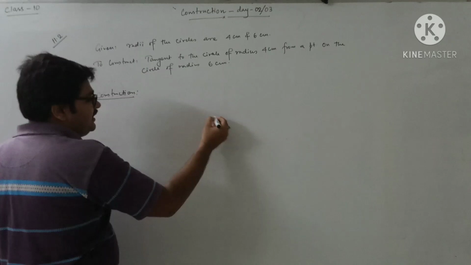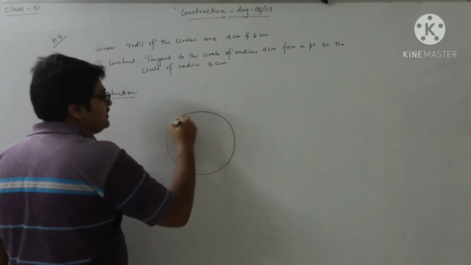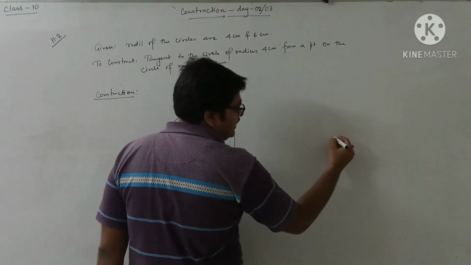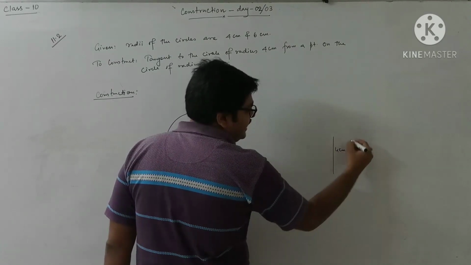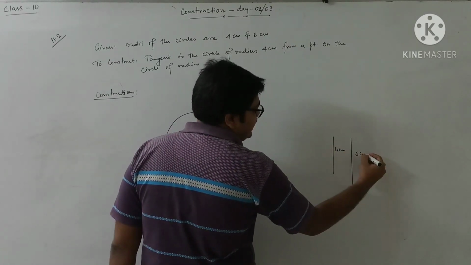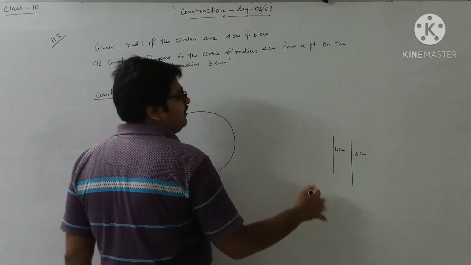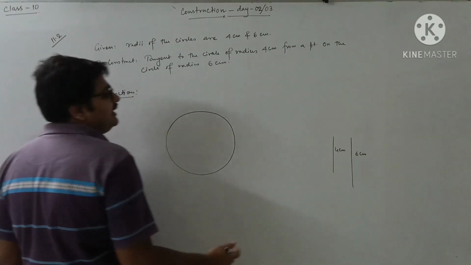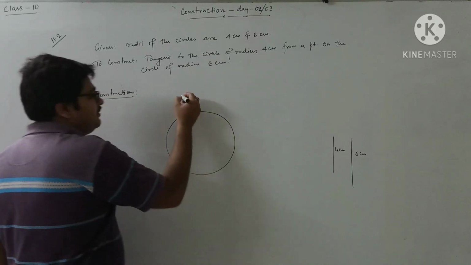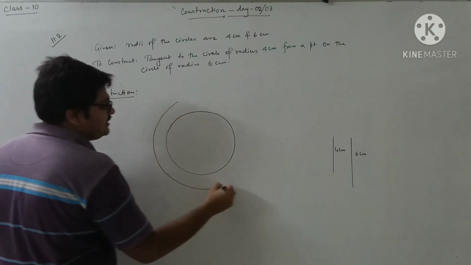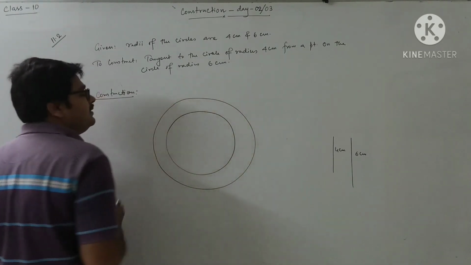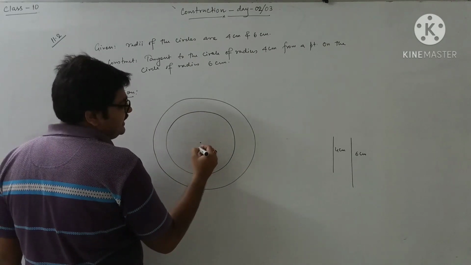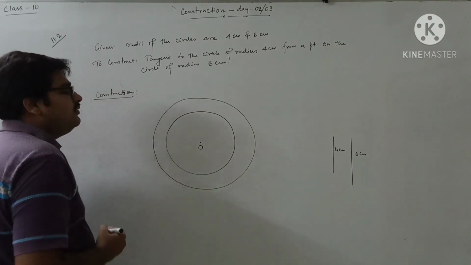So with the 4 cm radius, we will draw the smaller circle first. For that, 4 cm and 6 cm, you just draw aside. It is better for you. Now taking the measurement of 4 cm using your compass, draw the first circle, and taking the 6 cm measurement, draw the second circle. So this may be the center. We are just marking it as O.